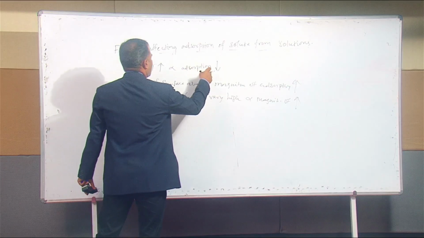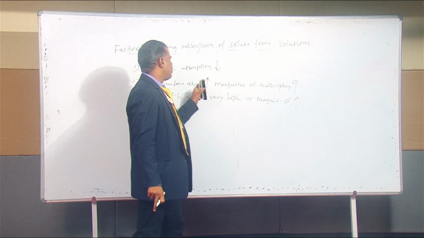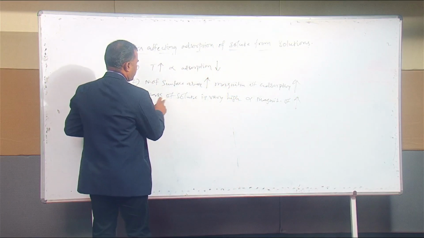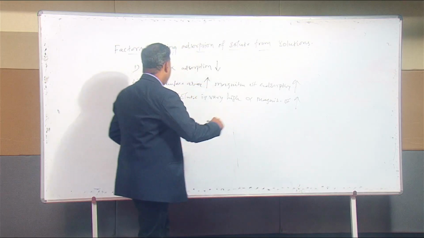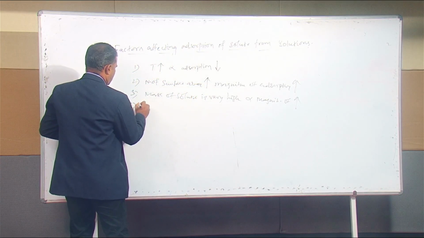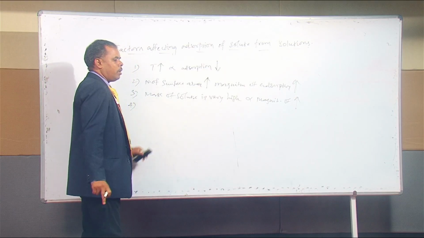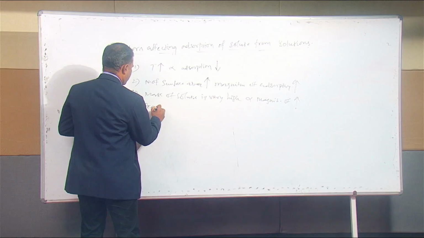Temperature increases, rate of adsorption decreases. Surface area increases, the magnitude of adsorption also increases. The molecular weight of the solid is high, the adsorbent is also more. Then the fourth factor may be the adsorption of solute from solution. We have to correlate with the Freundlich adsorption isotherm.